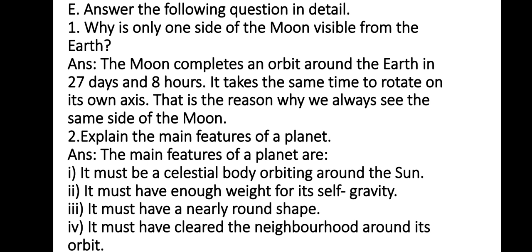Question number 2. Explain the main features of a planet. Answer. The main features of a planet are, number 1, it must be a celestial body orbiting around the sun. Number 2, it must have enough weight for its self-gravity. Number 3, it must have a nearly round shape. Number 4, it must have cleared the neighborhood around its orbit.